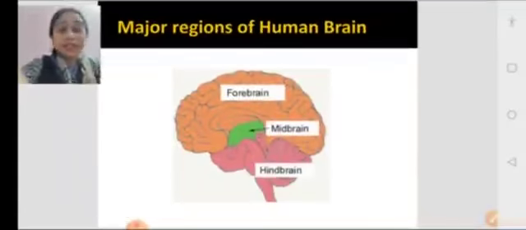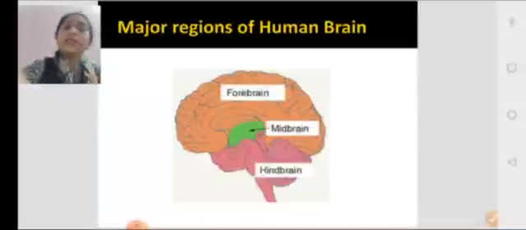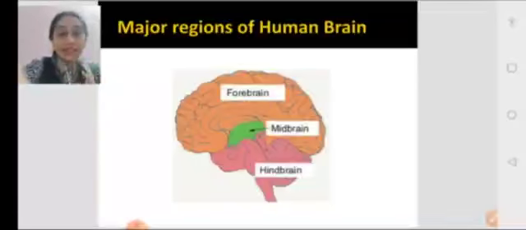Now let us identify the major regions of the human brain. Now students, I request you to look into the image that is in front of you. Have you seen the image? You can see the three major parts: forebrain, midbrain and hindbrain. Other than this, these parts are divided into many smaller regions or parts. These are the major regions. The other parts we will not study now, we will study in much higher classes. In class 10, we will limit ourselves to these three major parts and their functions.